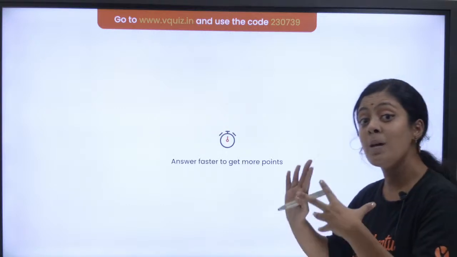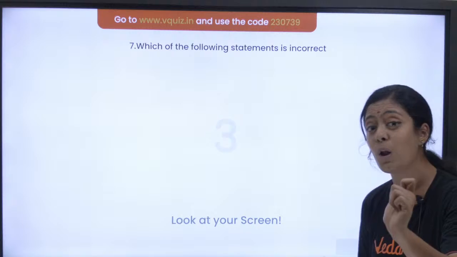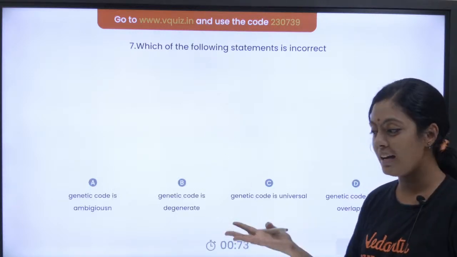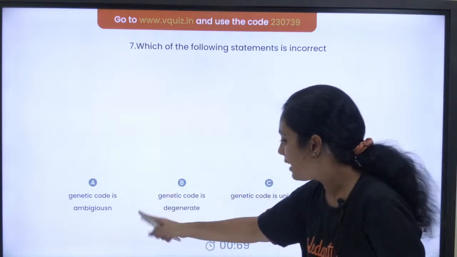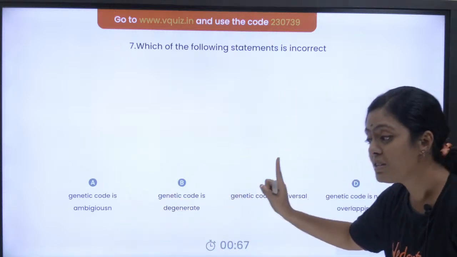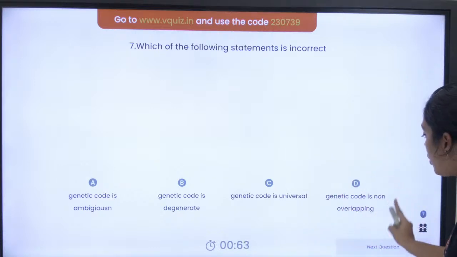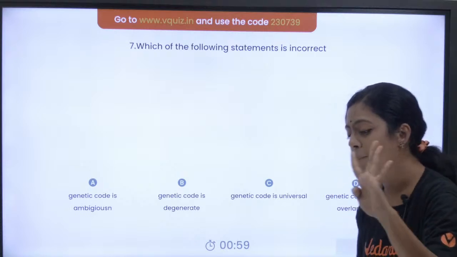Yes, next question number 7 of 25. Which of the following statements is incorrect? It's very difficult for all of us, correct or incorrect, right? Yes, let's start. Genetic code is ambiguous. Genetic code is degenerate. Genetic code is universal. Genetic code is non-overlapping. Which of these four is wrong?